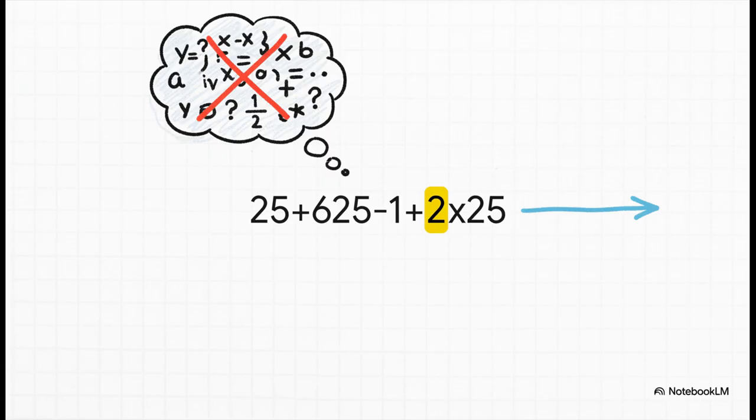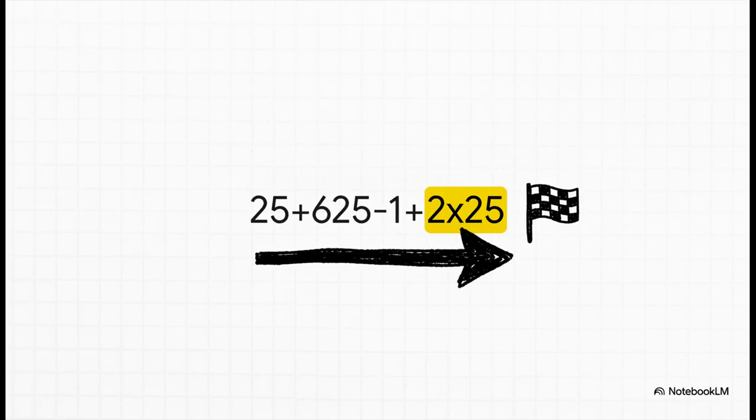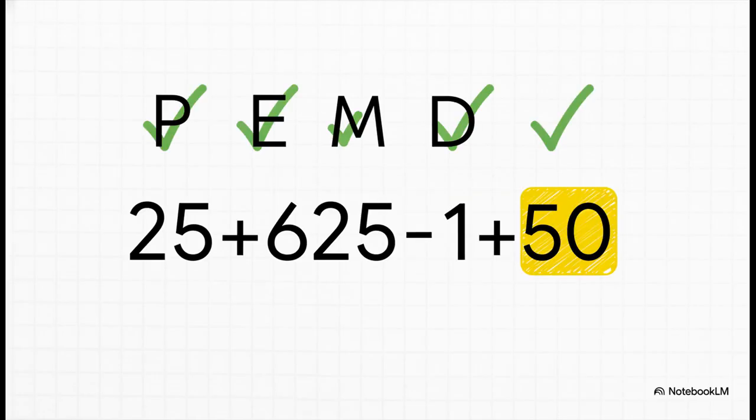Okay, we have one last operation on this M and D level. And there it is, our last multiplication. 2 times 25. This is the final piece of that big multiplication and division puzzle. And with that, we get 50. Phew, the hardest part is officially over. Now that we've cleared out all the parentheses, all the multiplication, and all the division, we're just left with a simple string of addition and subtraction.